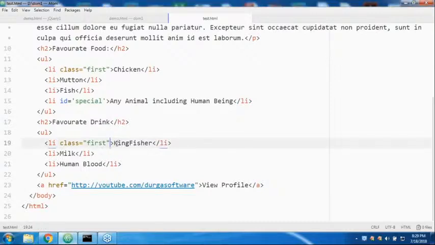Favorite drink. Okay. Kingfisher, milk, and then, sir, human blood. Oh, okay. Next and after that, view profile, like this we have.